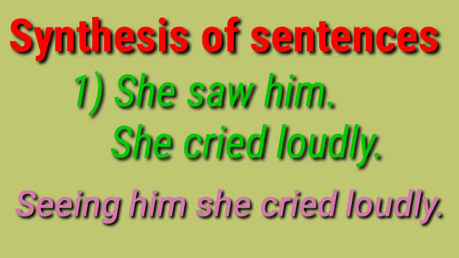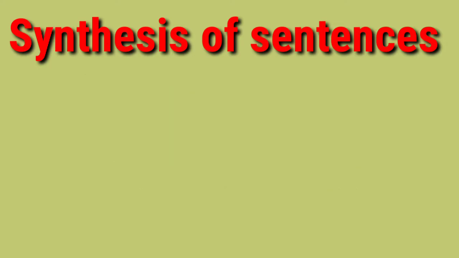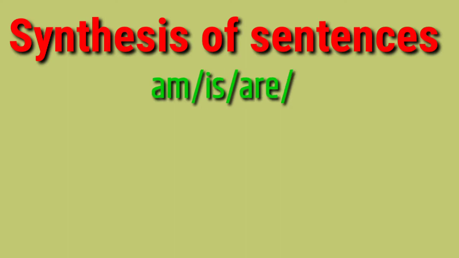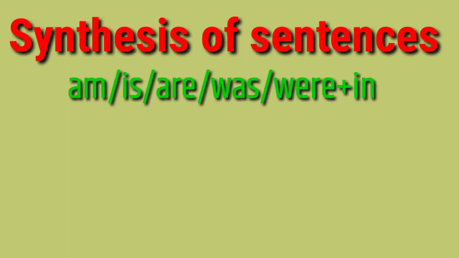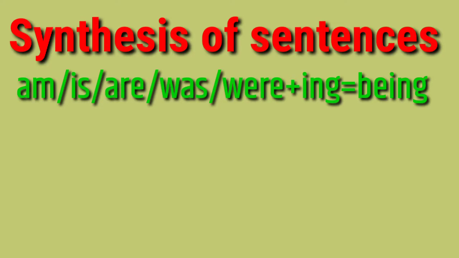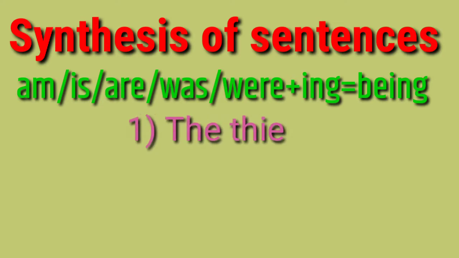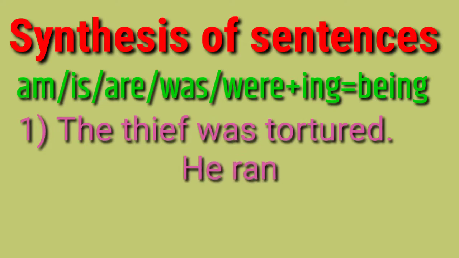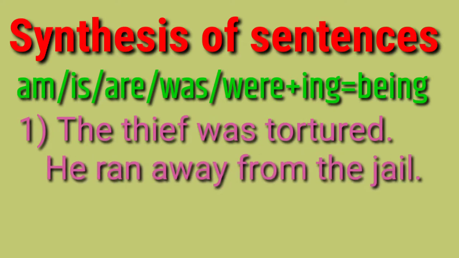Now, let us see the second rule in the participle. In the participle also we use different rules. For example, if there is am, is, are, was, were, and if we want to change it into ing form, we cannot say iming, ising, aring, wasing, but we say being. For example, the thief was tortured. This is one sentence. And second, he ran away from the jail.